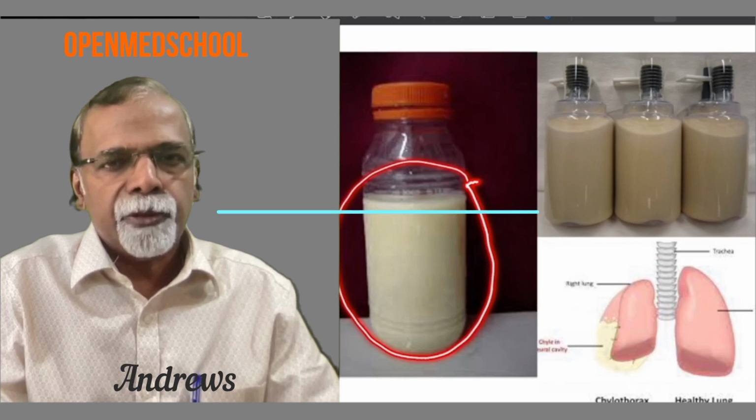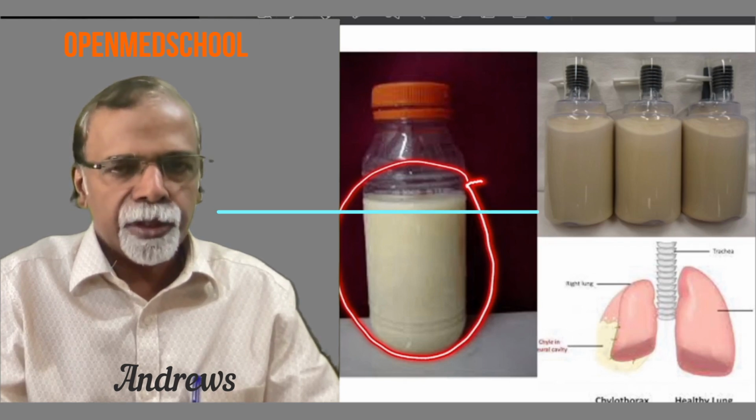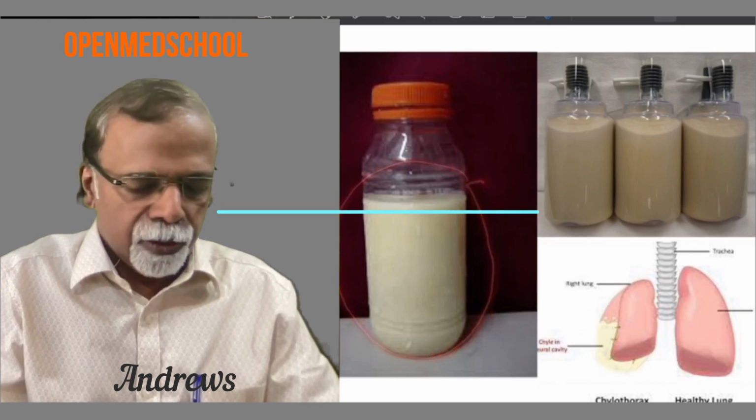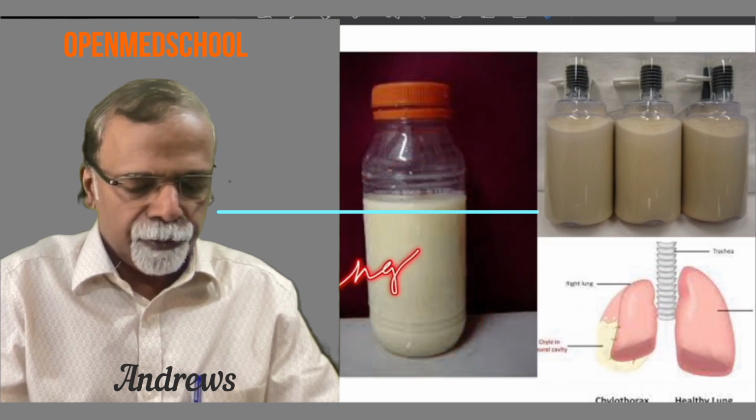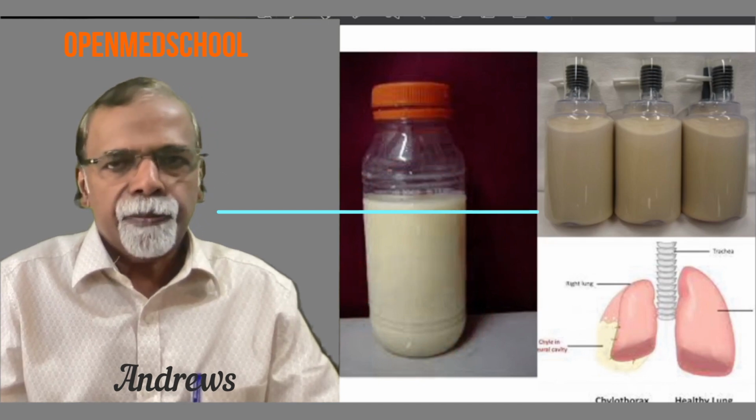In some way there is some communication. This can occur in certain diseases of the lymphatics, like filariasis, or some malignancy blocking the lymphatics. So this is an important condition, remember. This is called chyluria. The urine contains chyle, so it is milky.